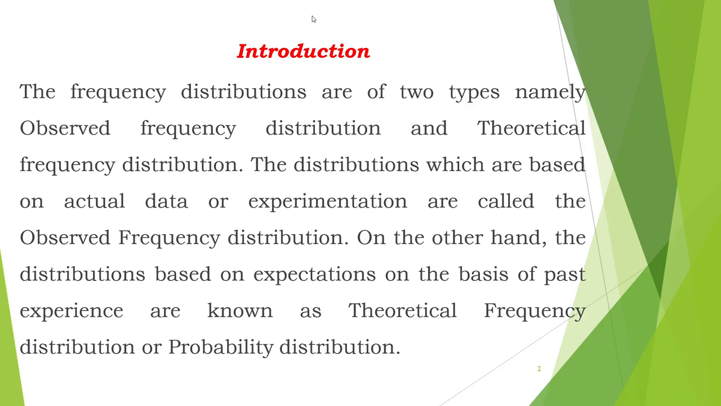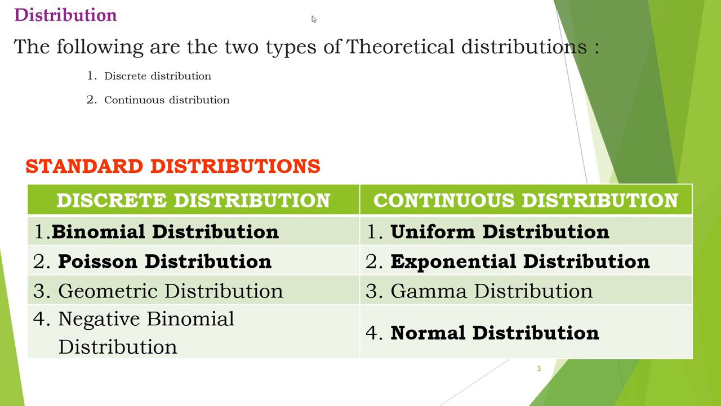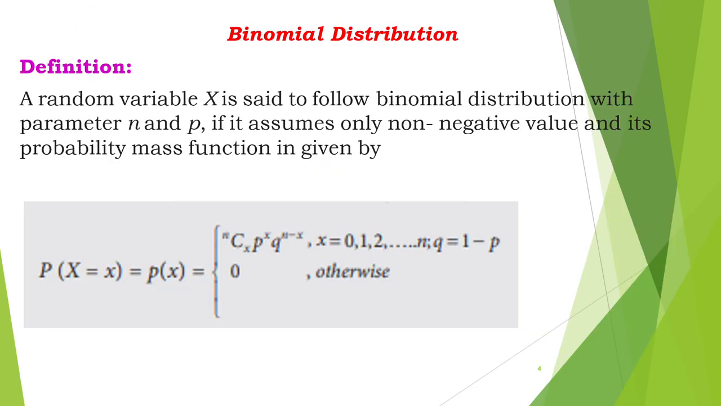The frequency distributions are of two types, namely observed frequency distribution and theoretical frequency distribution. The distributions which are based on actual data or experimentation are called the observed frequency. On the other hand, the distributions based on expectations on the basis of past experience are known as theoretical frequency distribution or probability distribution. It is divided into two types, one is discrete and the other continuous. Binomial and Poisson come under the category of discrete distributions, and uniform, exponential, gamma and normal distributions come in the case of continuous distributions.